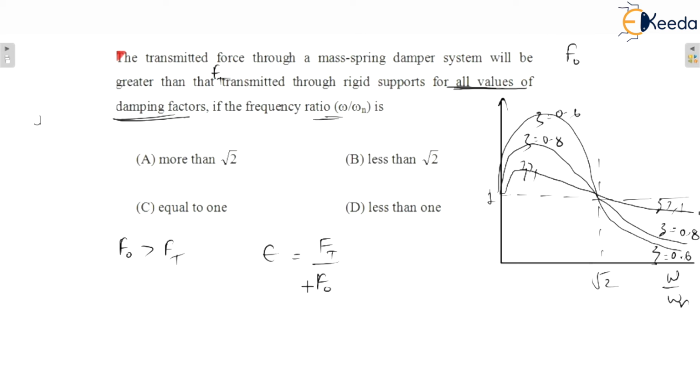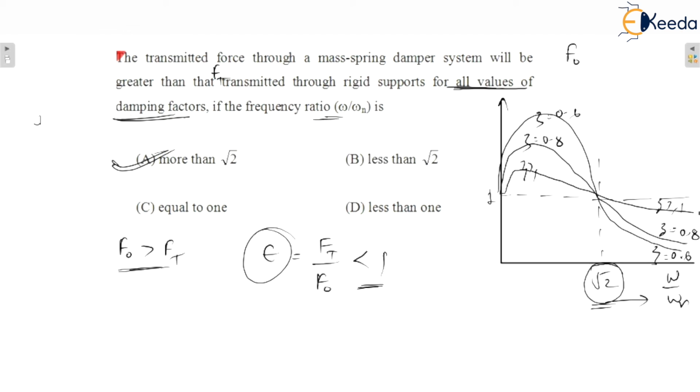Okay, that means it is less than 1. You can see here, when omega by omega n is greater than root 2, for all the values of damping ratio, damping factors, transmissibility is less than 1. Or you can say that F naught is greater than Ft, both things are the same. So it is valid for greater than root 2.